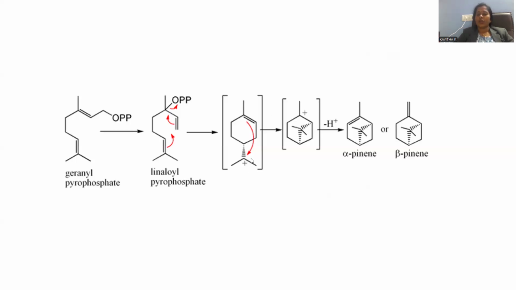It is mentioned in the square bracket, being a non-isolated intermediate, which within a fraction of a second is immediately transformed into a cyclic product. Another bicyclic ring is generated over there. That's the reason why it is mentioned in the square bracket. This double bond, present in the tertiary carbocation that was generated, will participate in an intramolecular cyclization reaction with this double bonded carbon.